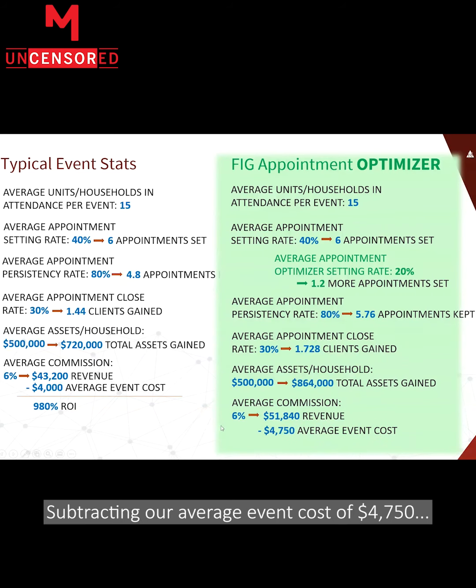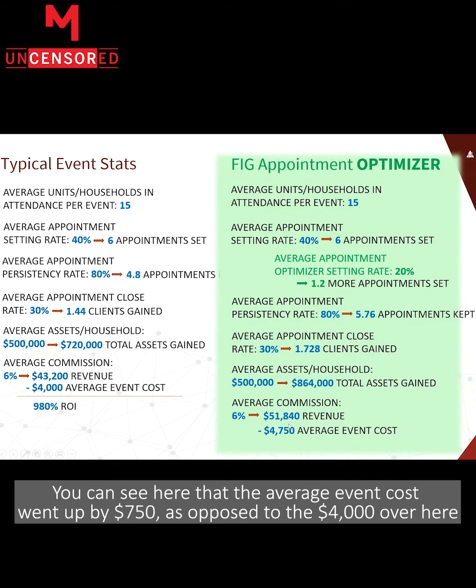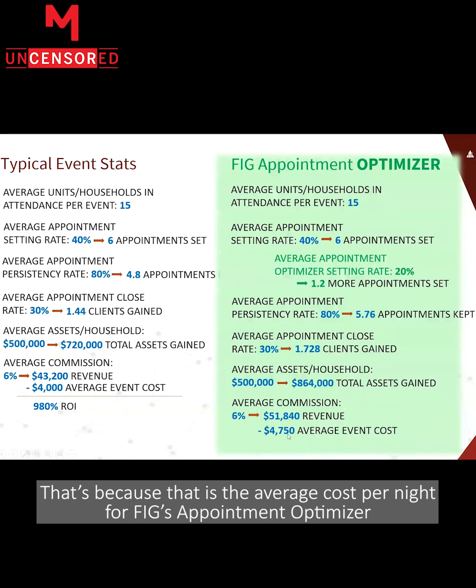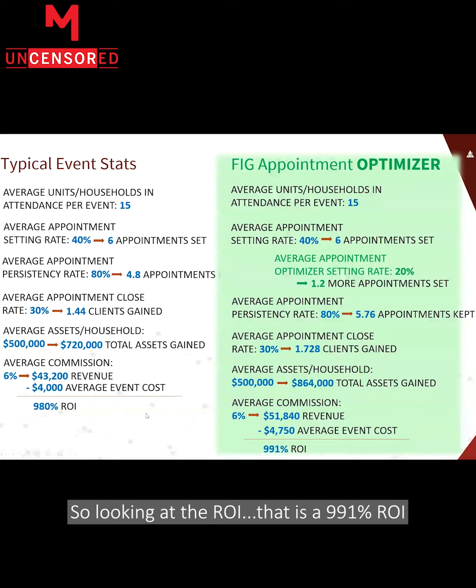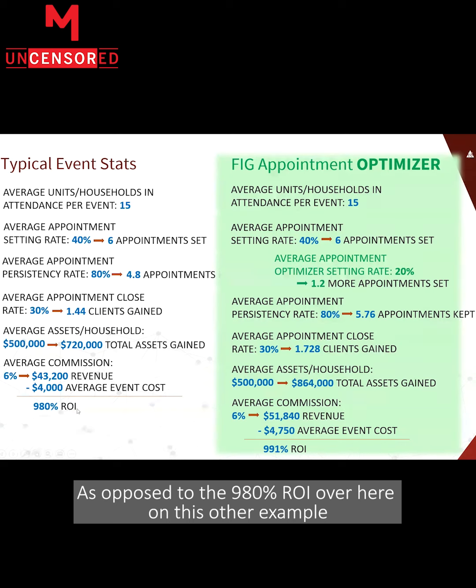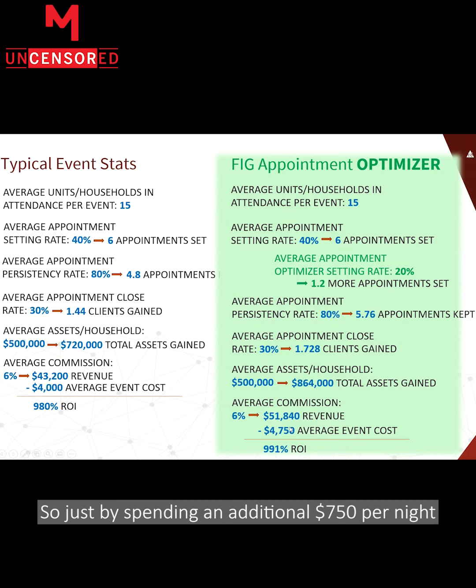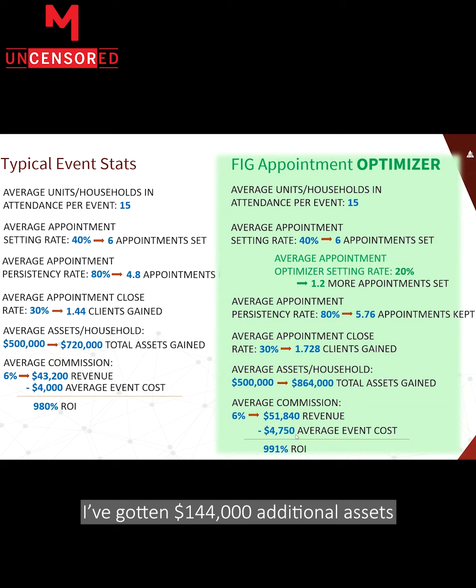Subtracting our average event cost of $4,750, you can see here that the average event cost went up by $750 as opposed to the $4,000 over here. That's because that is the average cost per night for FIG's Appointment Optimizer. So looking at the ROI, that is a 991% ROI as opposed to the 980% ROI over here on this other example. So just by spending an additional $750 per night, I've gotten 144,000 additional assets, almost $8,000 in additional revenue, and an 11% higher ROI.